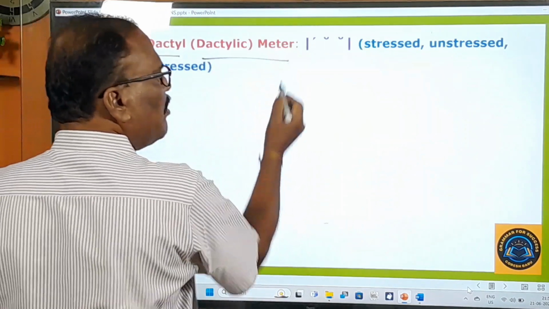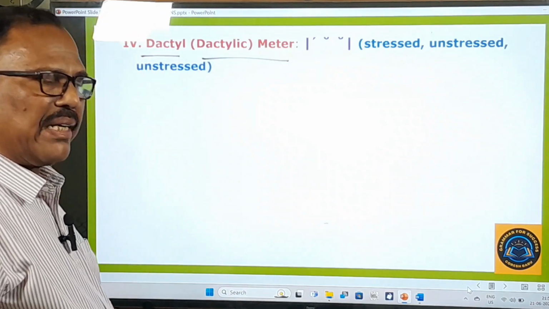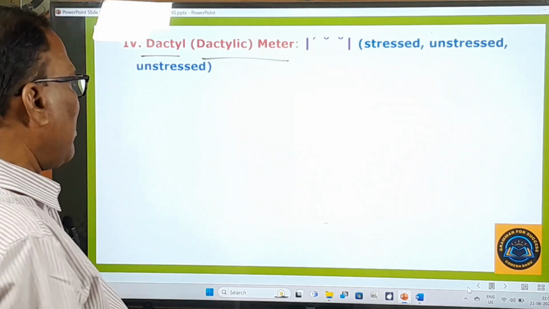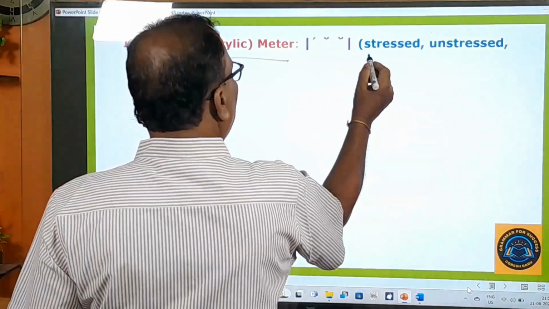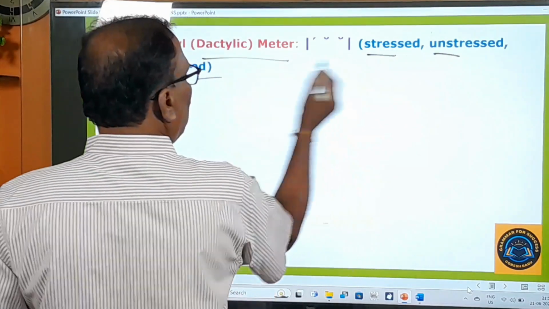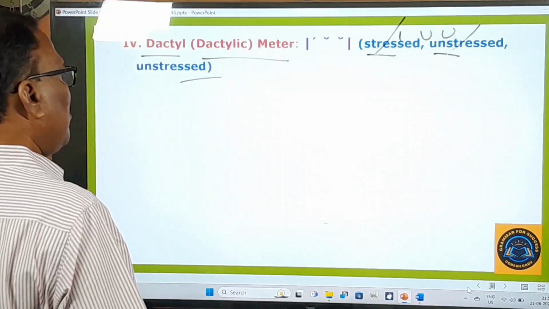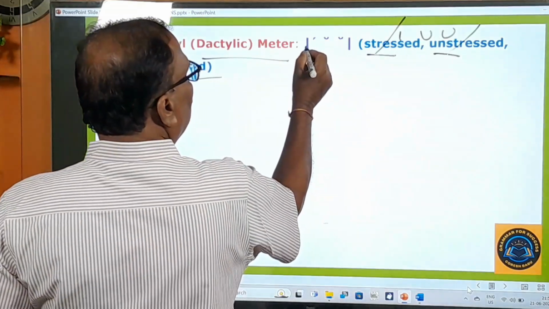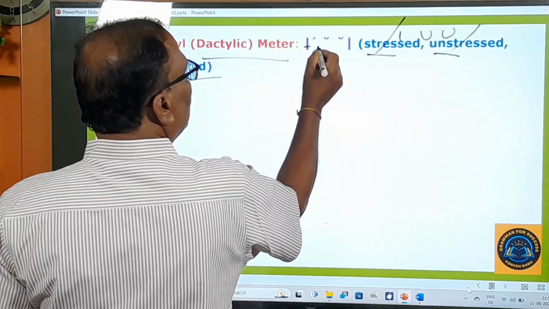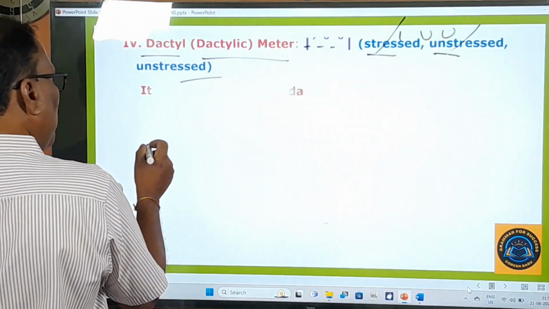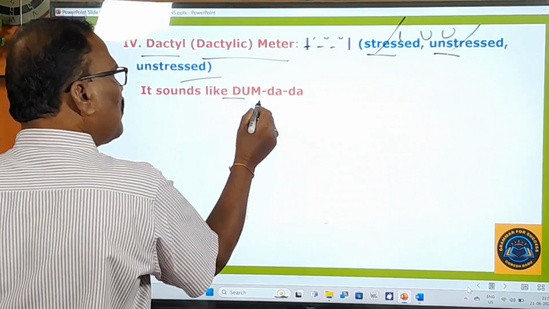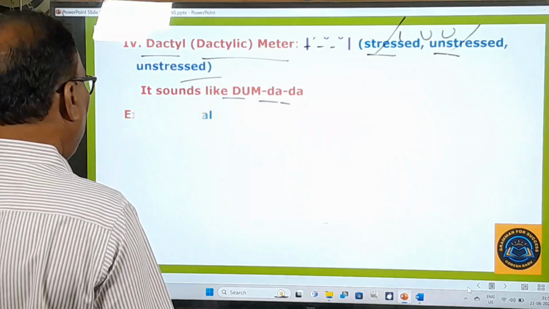Dactyl or dactylic meter. You can directly call it dactyl or dactylic meter. What is that? Stressed, unstressed, unstressed. Those are the symbols used for this meter. See, dhum dada, that is there. And here you pay attention, it sounds like dhum dada.